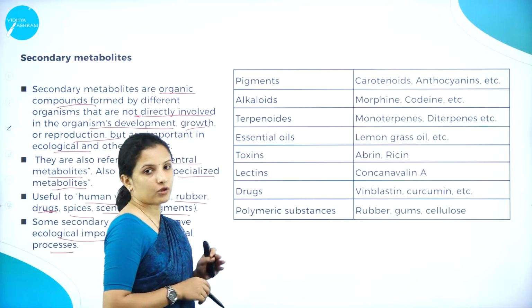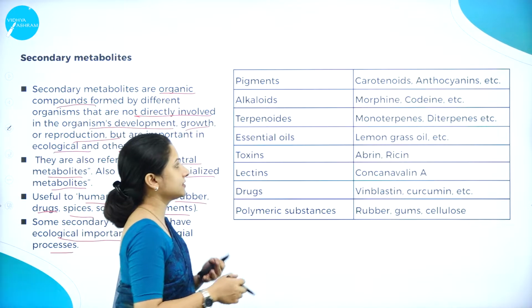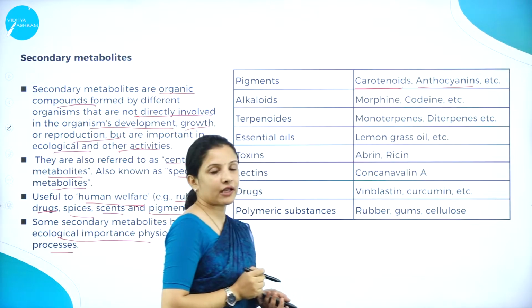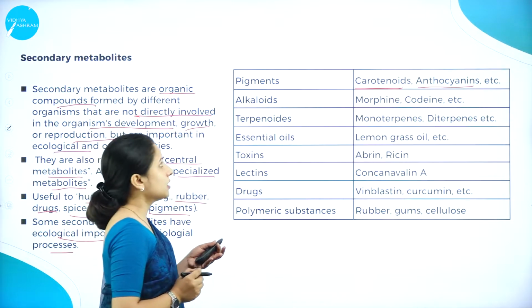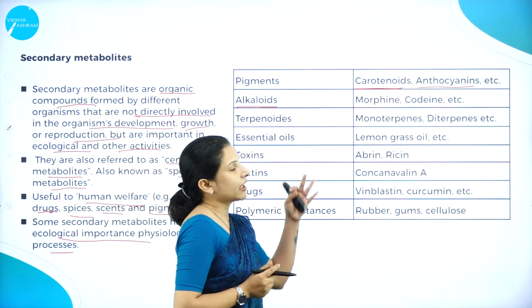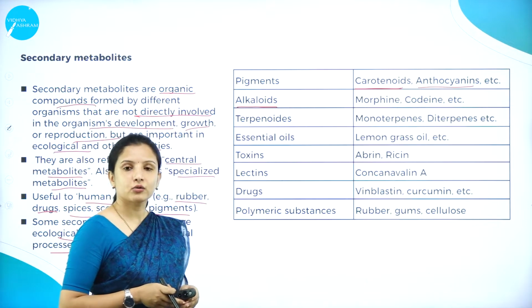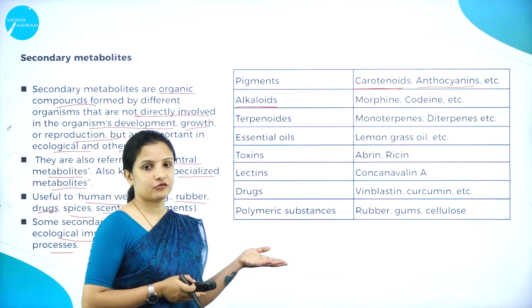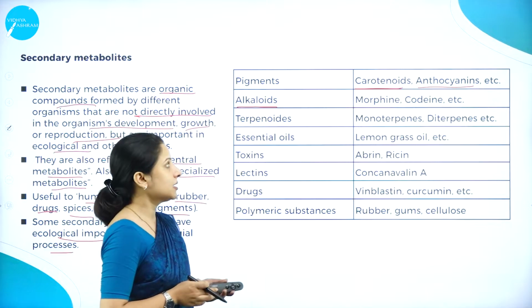Pigment is one of the best secondary metabolites. For example, there are carotenoids and anthocyanins which are very helpful to human beings. Carotenoids, anthocyanins and the like don't play a very important role in the normal growth and development of plants, but they are useful for other purposes.